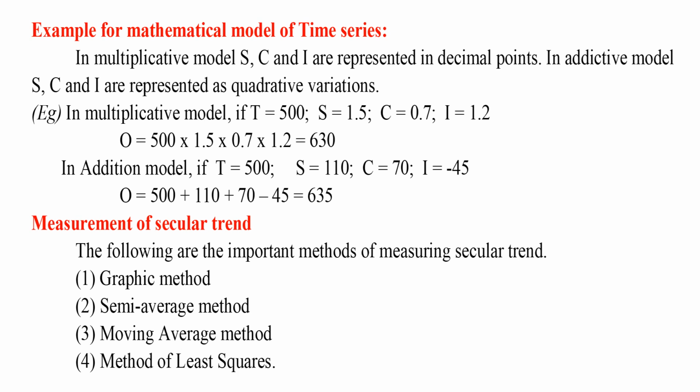In addition model, if T equals 500, S equals 110, C equals 70, I equals minus 45, O equals 500 plus 110 plus 70 minus 45 equals 635.